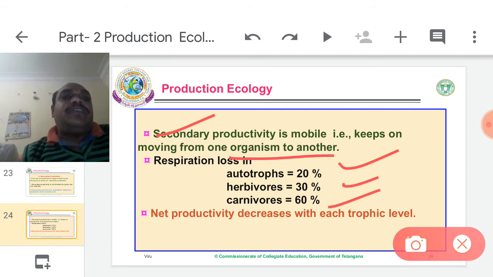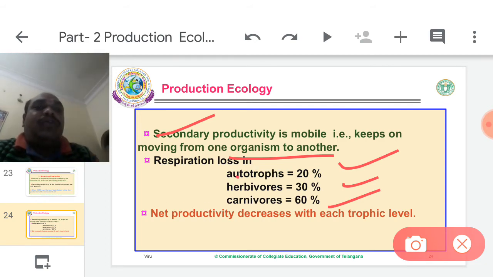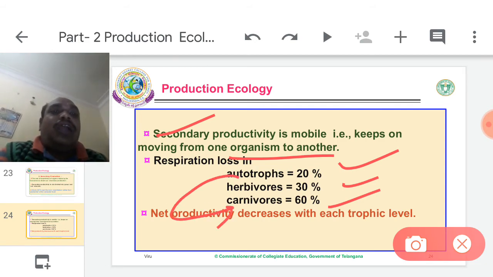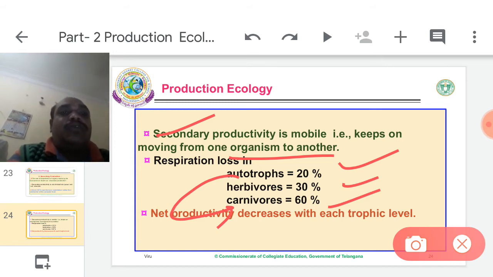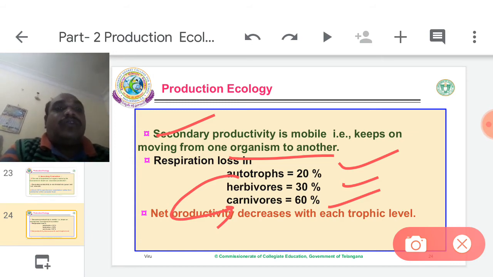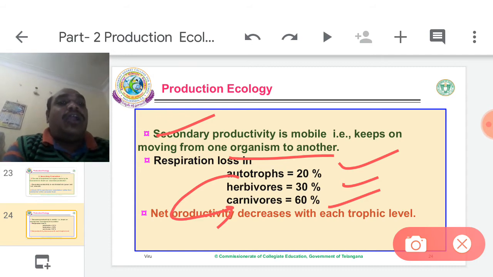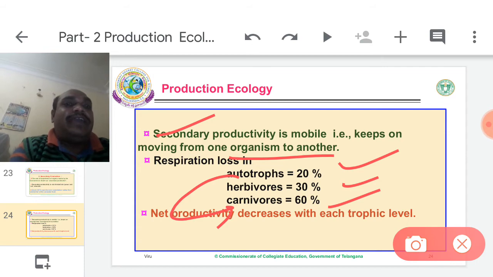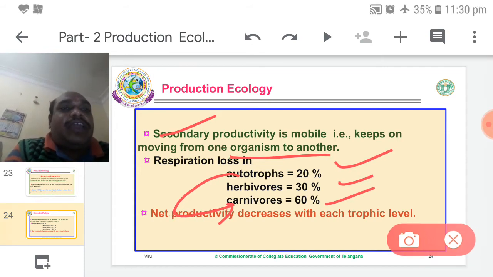In autotrophs it is just 20%. Autotrophs are 20%, carnivores are 60%, almost 3 times greater than autotrophs. Carnivores utilize production material or food material almost 3 times greater than autotrophs because they need more energy.